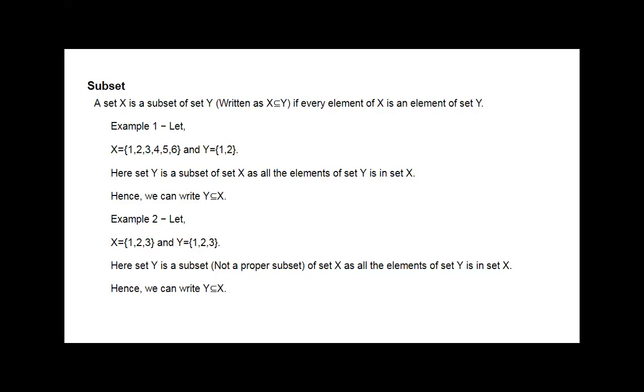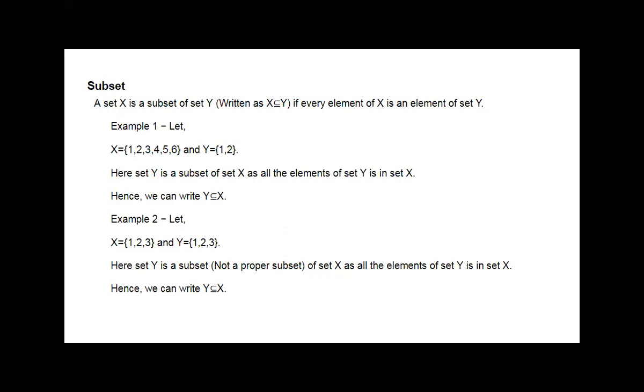The elements are the same in both the sets. So what we can say here is, yes, Y is a subset of X and also X is a subset of Y, if both the sets are equal.